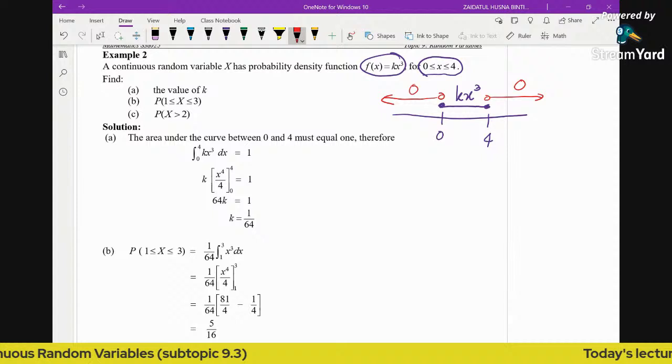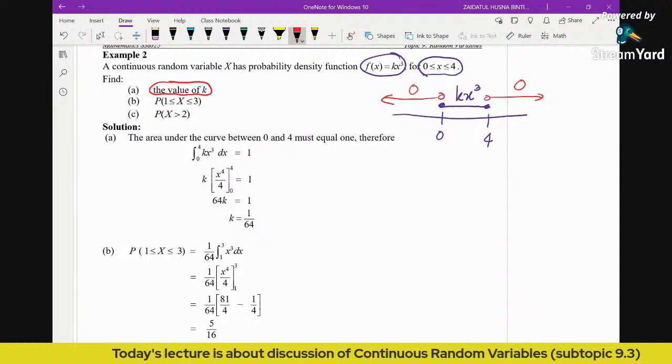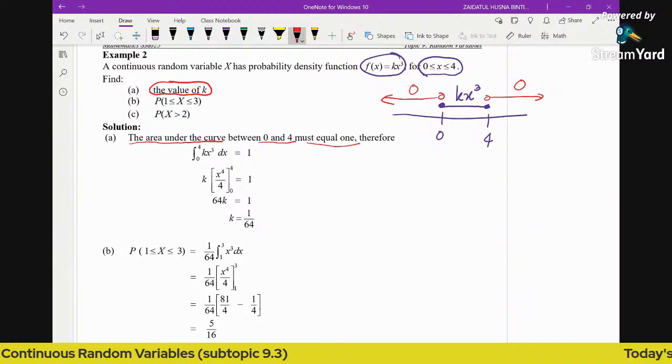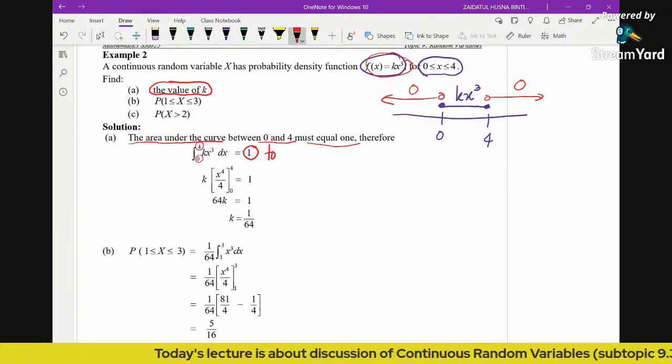Now how to find the value of k? The question says find the value of k. Let's recall, for a continuous random variable, the total area has to be 1. So the area under the curve between 0 and 4 must equal 1. So we are going to integrate this function, kx cubed, with respect to x, from 0 to 4, and we equate to 1, because this is the total area.